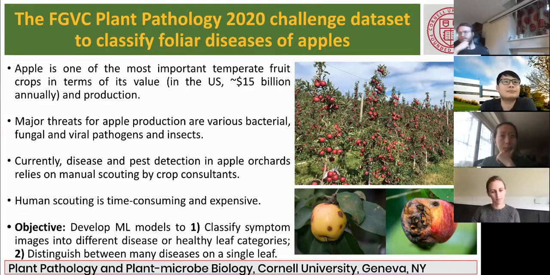So far in apple production, the most common way of disease detection is human scouting, where crop consultants go around the orchard and try to see if there is any disease infection or not. And if there is any disease infection, they try to identify what kind of disease it is. But this method is very time consuming and also very expensive. And also most of the time, it's not possible to go and see each and every tree to see if there is infection or not.